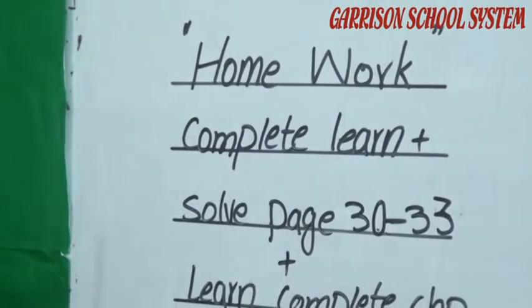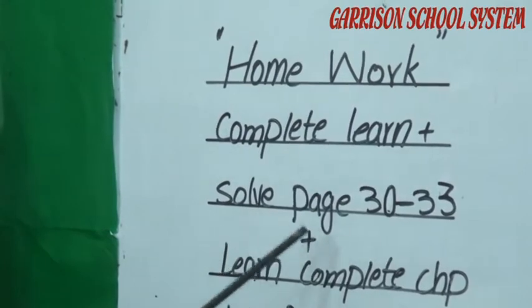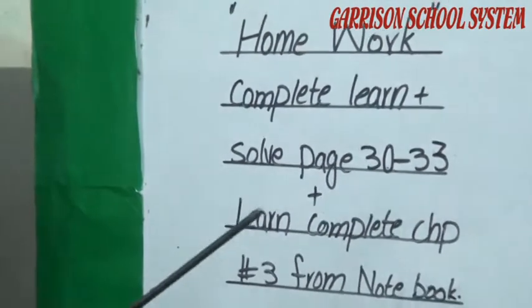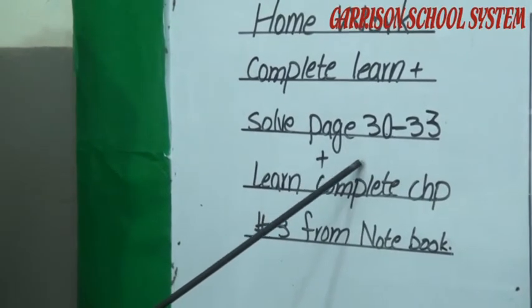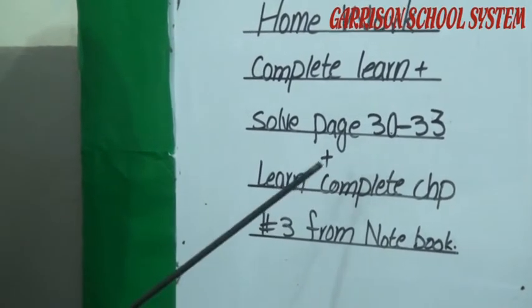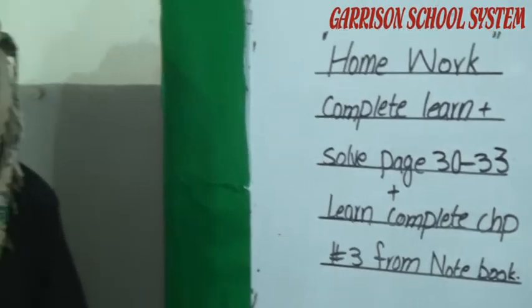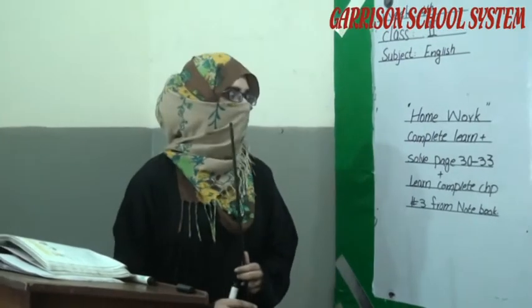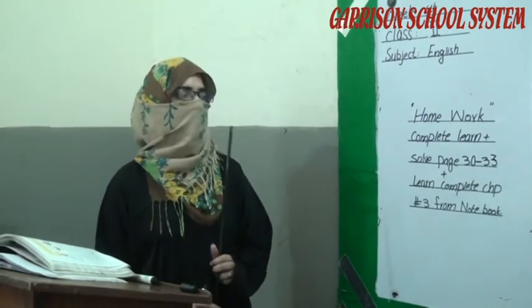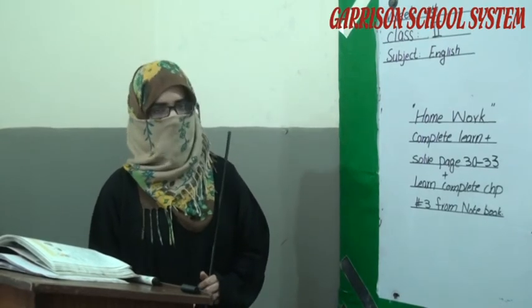Okay students, this is a homework for you for class 2. Complete, learn plus solve page numbers. I am giving you a few pages, like 30 to 33, and you have to complete and learn these pages from the course book. Plus learn complete chapter number 3 from the notebook. As you know that if you have any kind of problem, you can contact the school, make a call and bring all the notes that are available in the store. Thank you so much.